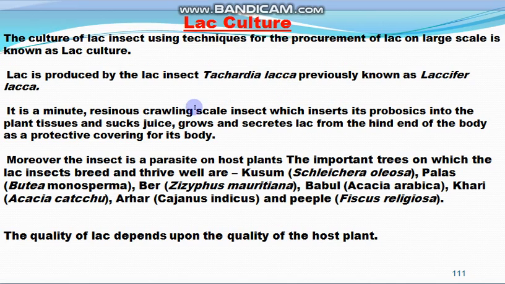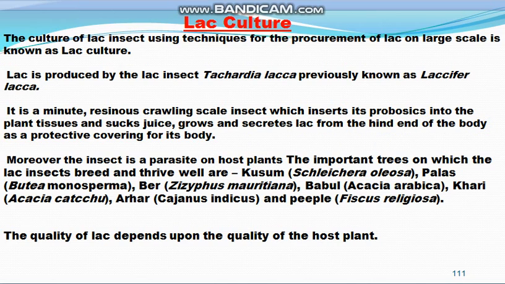It is a minute resinous crawling scale insect which inserts its proboscis into the plant tissues and sucks juices, grows, and secretes lac from the hind end of the body as a protective covering for its body.